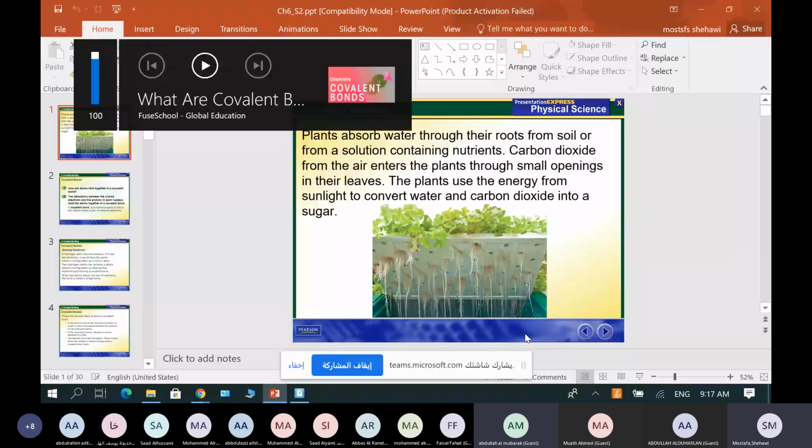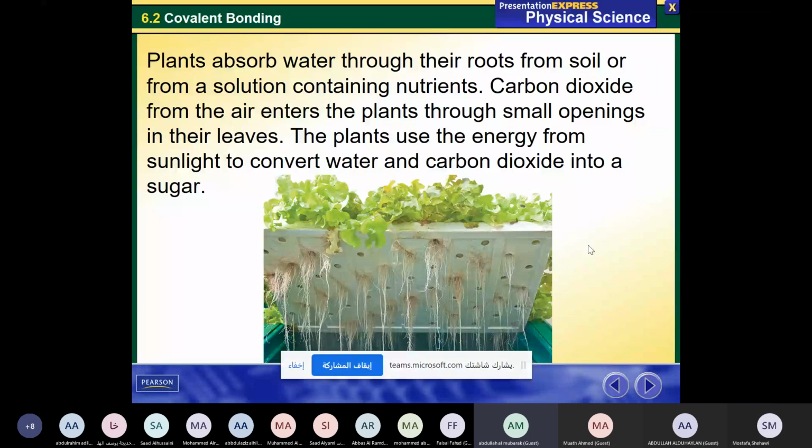Plants absorb water through the roots from soil or from a solution containing nutrients. Carbon dioxide from the air enters the plant through small openings in their leaves. The plants use the energy from the sunlight to convert water and carbon dioxide into sugar. All of these compounds mentioned here are covalent compounds. Water, covalent compound. Carbon dioxide, covalent compound. Sugar also has covalent bonds. All of these are covalent compounds. That's the meaning of this.